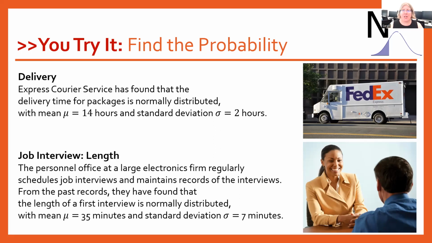What I'd like for you to do is go ahead and work on figuring out what those distributions are, and use the Rossman Chance Normal Probability app to calculate the probabilities related to those. There is a link on the chapter 15 page that'll get you to Rossman Chance, or you can just Google it and it should come right up. All right, let's go ahead and pause the video and give these a try.